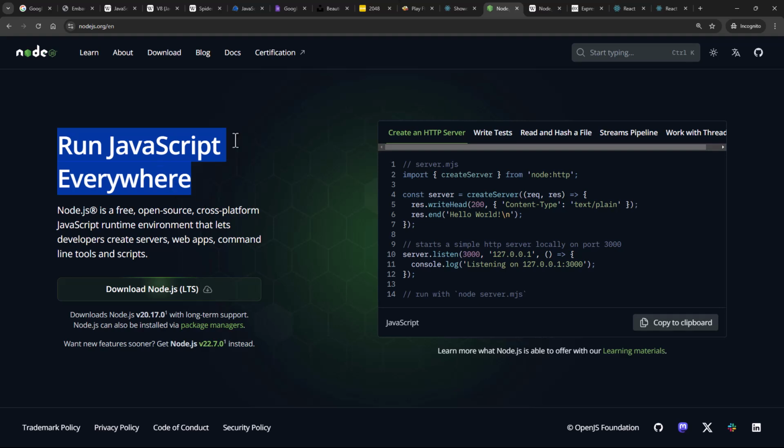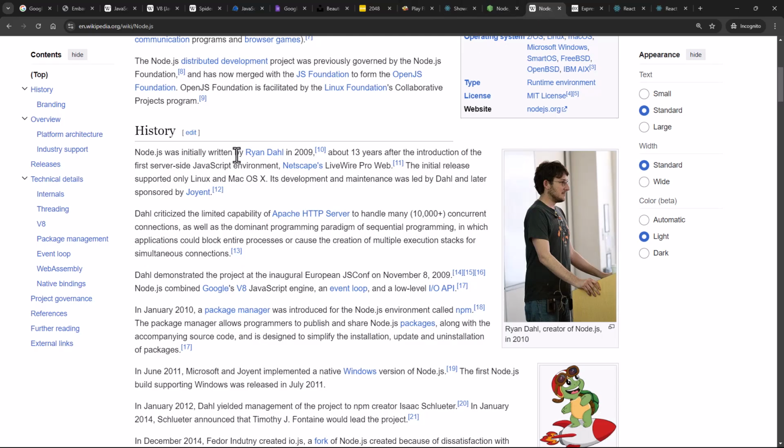Okay, now because Ryan brought the V8 engine out of browsers, this integration allowed JavaScript to interact with systems, file systems, networks, and also other resources directly through Node.js. Okay, so earlier you needed a browser to do all of this.